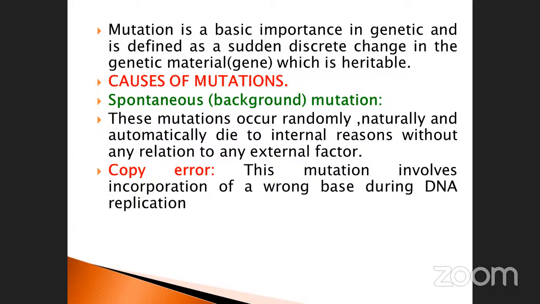Likewise, suppose it is changed in the position of the locus. Locus means suppose 10th position, 11th position, 12th position. Imagine like that, 10, 11, 12: A, T, G. So the corresponding mRNA is also the same: A means U, T means A, G means C. Suppose it is replaced by some other change, what happened? It leads to mutation. During the DNA replication process, wrong bases are incorporated and joined together, and as a result the mutation occurs. It occurs naturally. Okay, this is the main one.